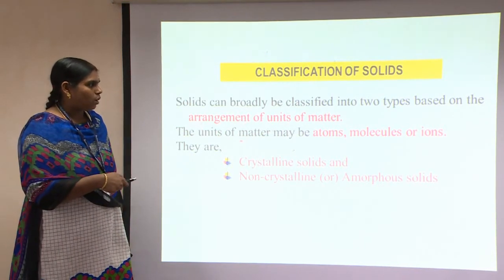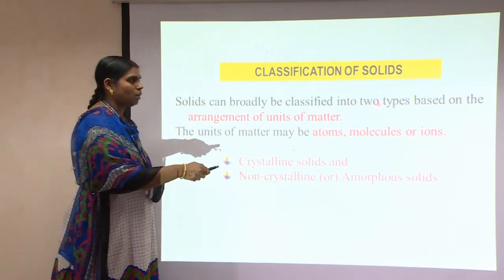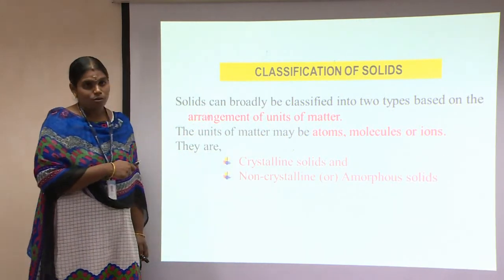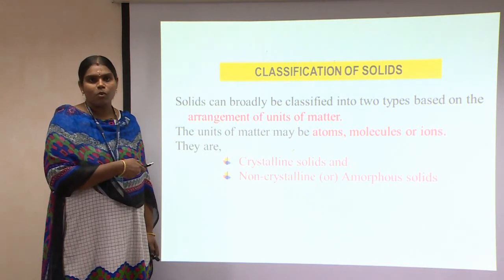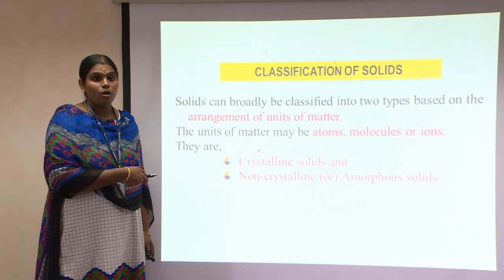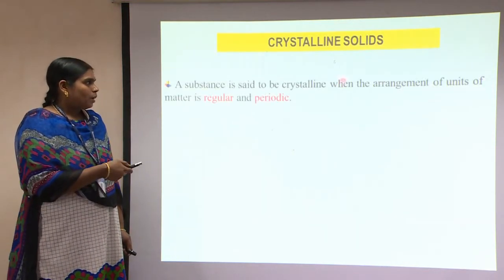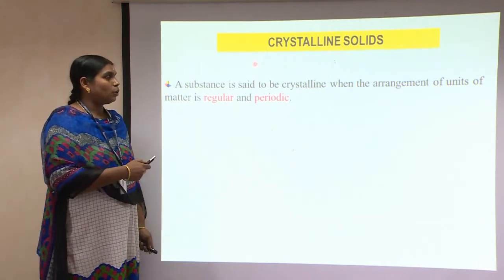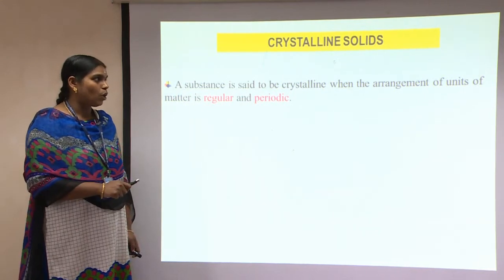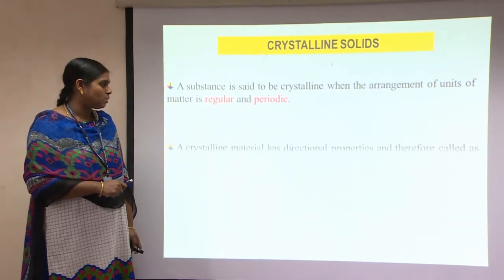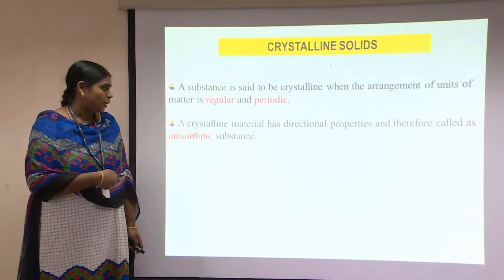As for the broad classification, as we have seen, the units of matter are always made up of atoms or molecules or ions. It need not always be an atom, nor always a molecule. It can be a combination of atoms, molecules or ions. And this is the uniqueness of crystalline solids. As we have seen, it has a regular and periodic arrangement of atoms in a lattice. I will come again to explain what a lattice is in another session.